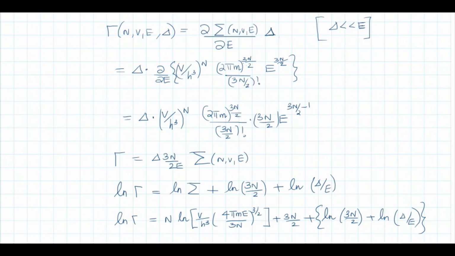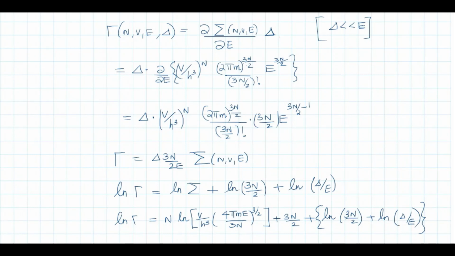This delta is very small compared to our total energy. This delta width is very small compared to our total energy. So when you take a logarithm, consider the last two terms, log 3N by 2 and log delta by E. Log delta by E is very small because delta by E is very small. So the logarithm will be much smaller. Now what about log 3N by 2? There is a 3N by 2 outside the curly bracket. Compared to 3N by 2, log 3N by 2 will be very small.